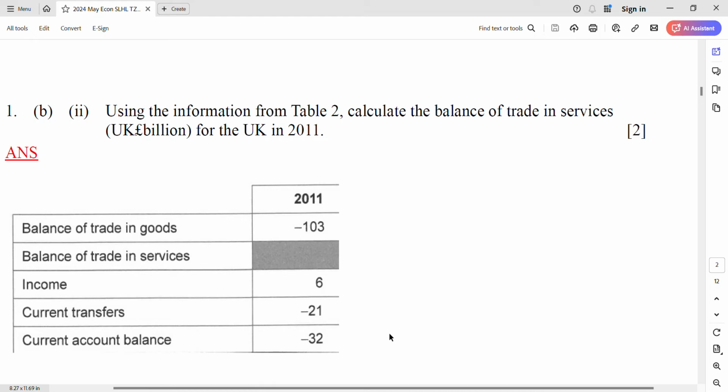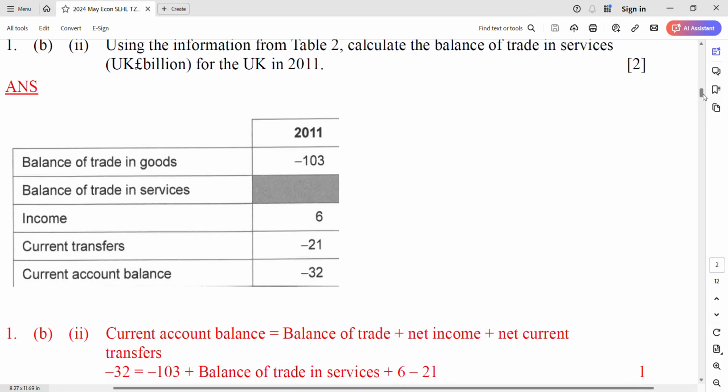Do you remember what a current account is? Yes, the four components are here, right? Balance of trade, income, current transfers. Add them all together and it should equal the current account balance. So very easy. This is the unknown. Pause the video now and try to work it out. What is the balance of trade in services?